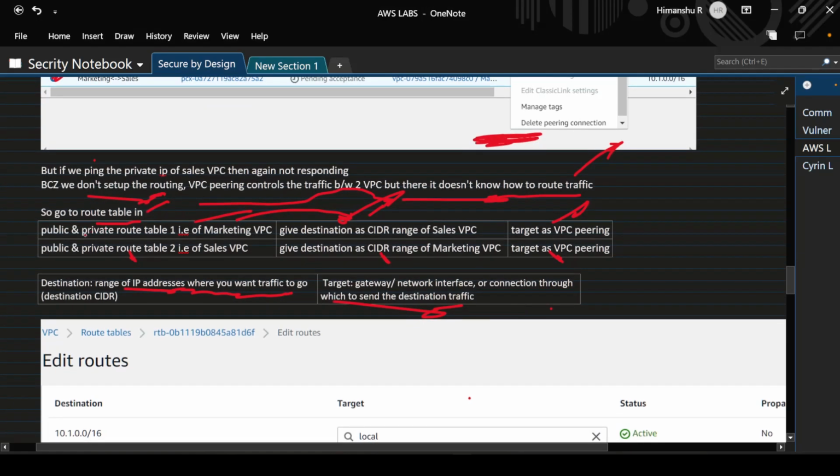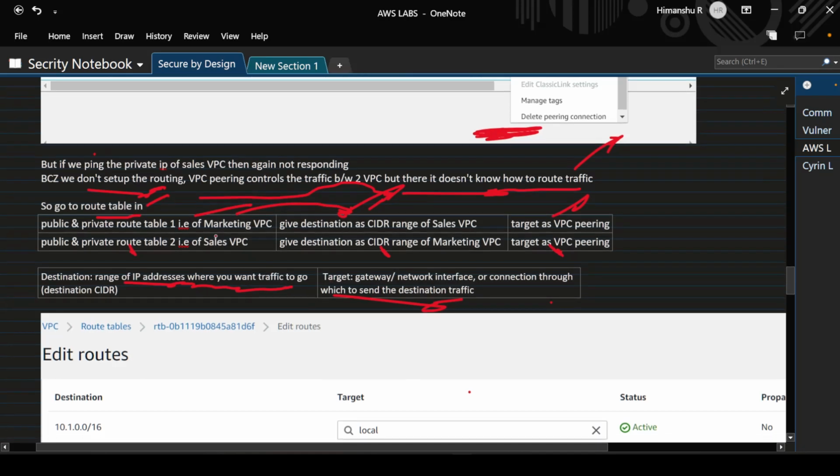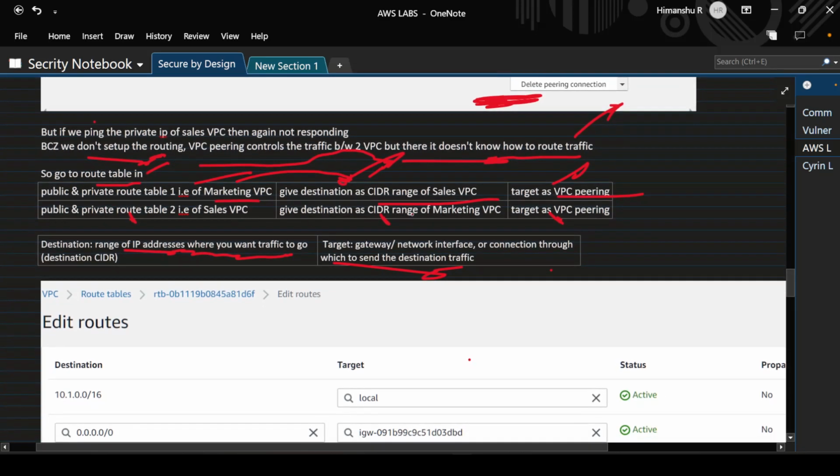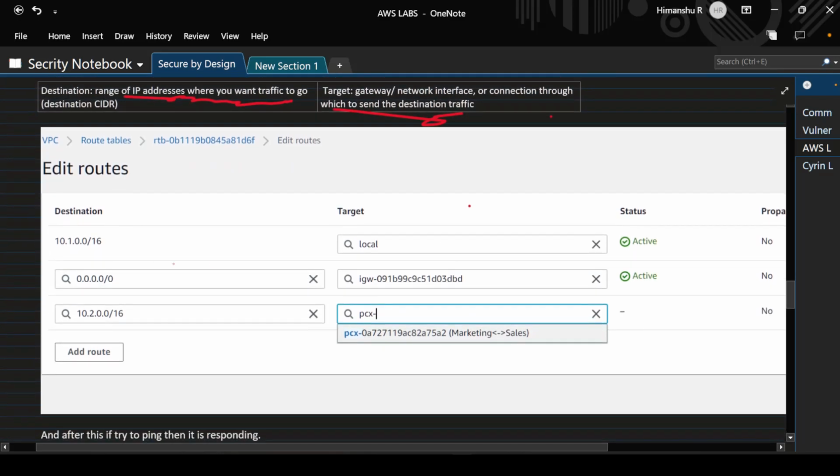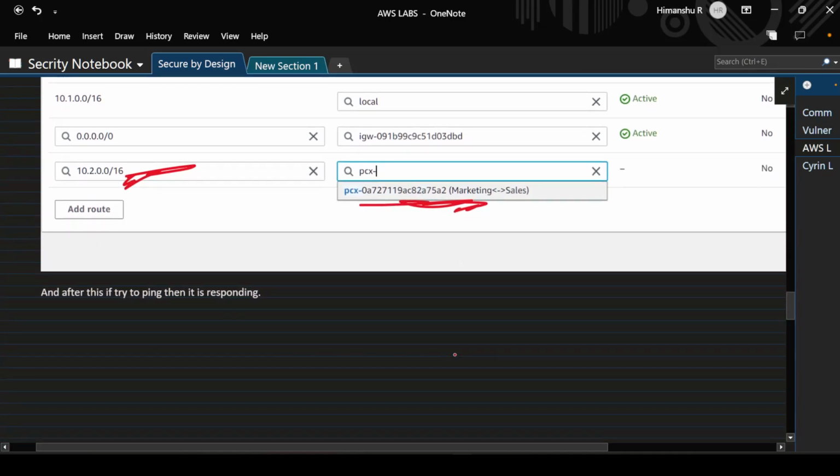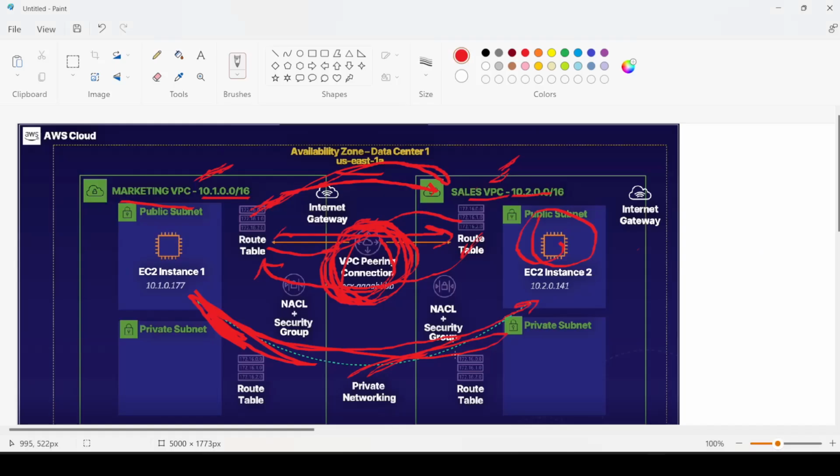So we have set up the public and private route tables as mentioned. In marketing VPC, we give destination as sales VPC and target as VPC peering, and in sales VPC, we give destination as marketing VPC. This is the configuration: in destination we give the CIDR range of the other VPC, and in target we mention the VPC peering connection we created. Now if we try to ping the IP addresses, it responds.